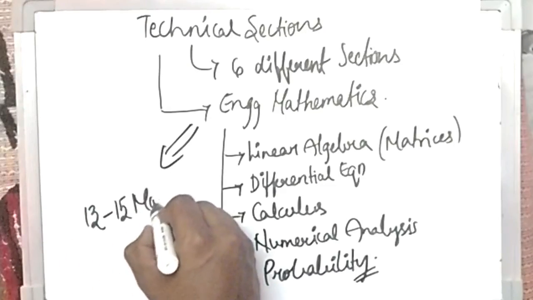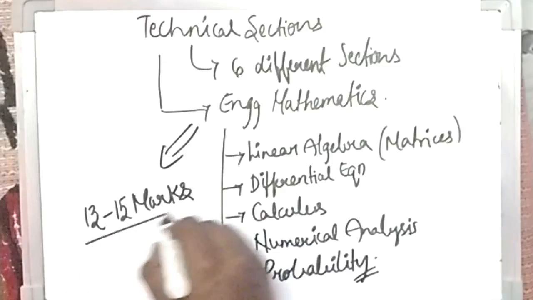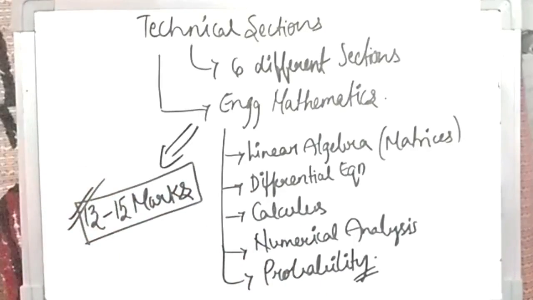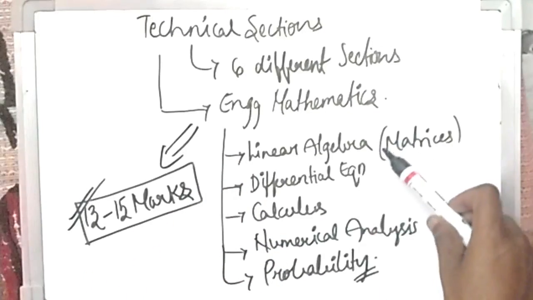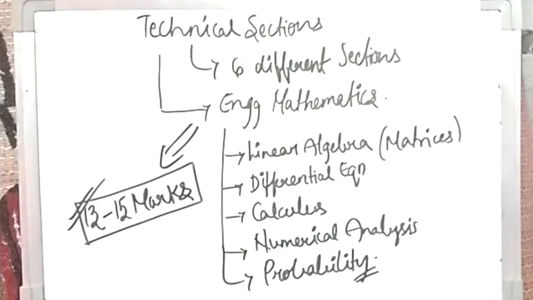So this is not a joke. 13 to 15 marks is a huge amount of marks. You can easily score this 13 to 15 marks by studying all these different sections. And you know, GATE maths in metallurgy is easy as compared to others. If you do all the previous year problems, and remember the formulas, as formula based questions will be there, you can easily score a good amount of marks in this section. So this is engineering mathematics.